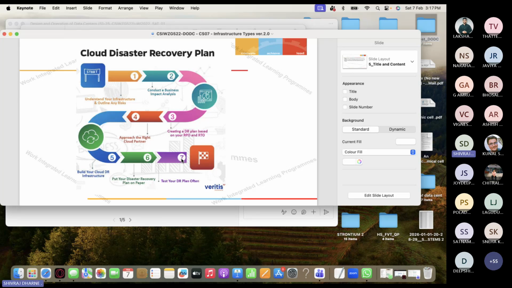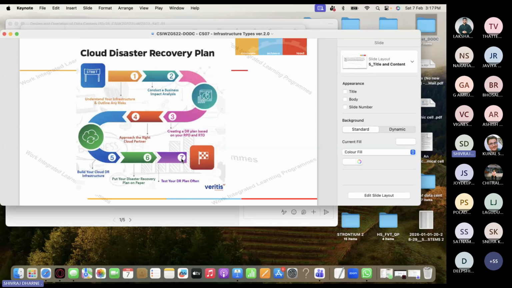Disaster recovery plans. Disaster recovery plans means predefined procedures that will explain how to restore the systems, how to restore the data, and how, after a major failure, to bring the operations back to normal. That is called disaster recovery plans, DR.